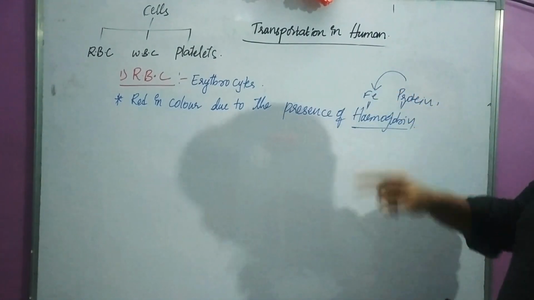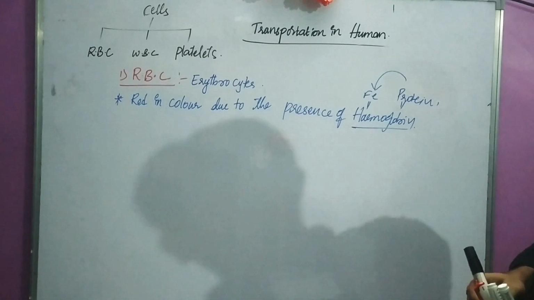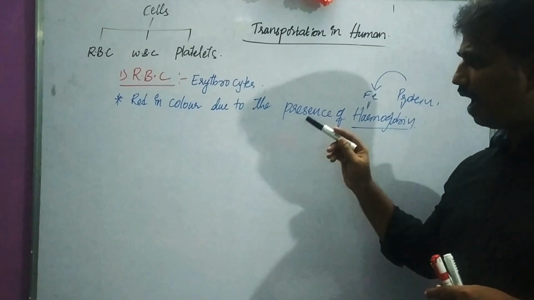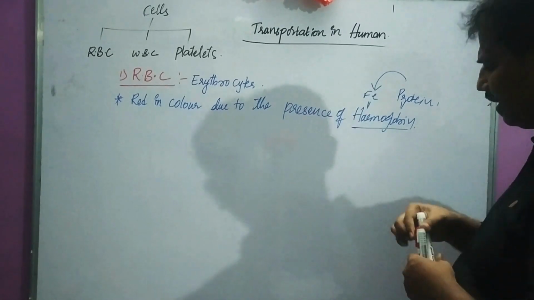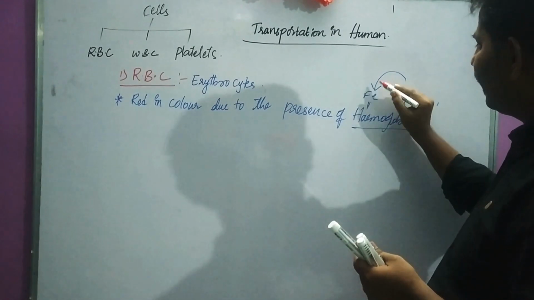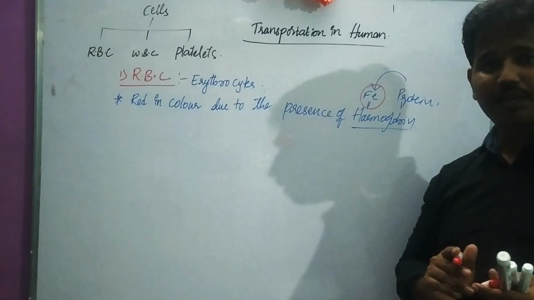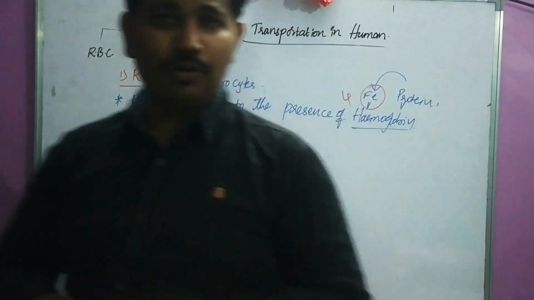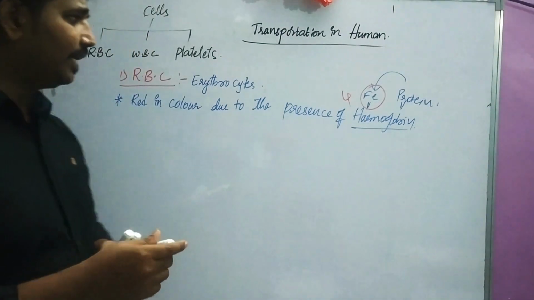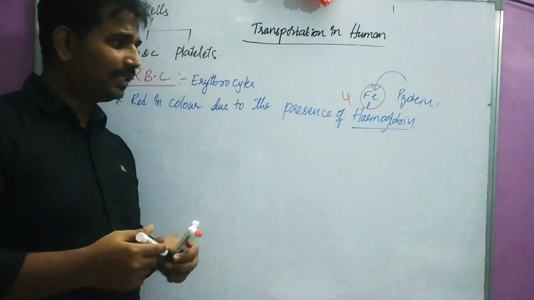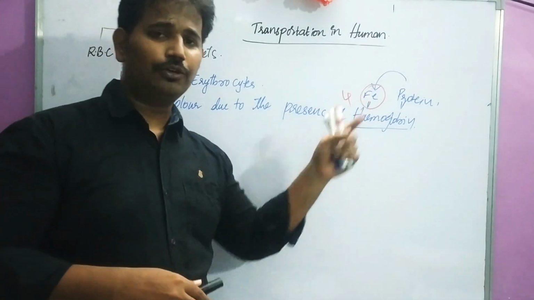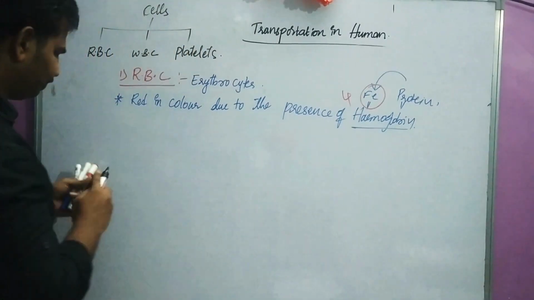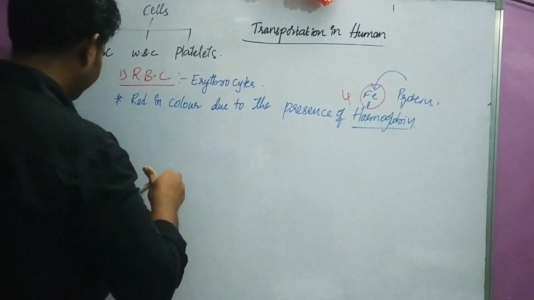In a competitive exam they will ask what metal is present in the blood or in the RBC. So what is that metal, children? Remember, iron. How many iron molecules are present in hemoglobin? 4 iron molecules are present in the hemoglobin, right? This iron is helpful to take the oxygen. Now next one.